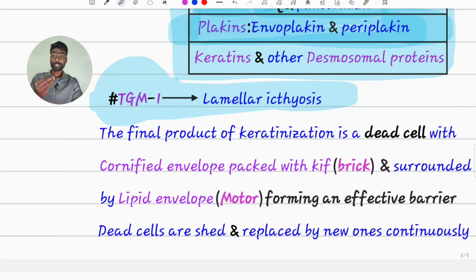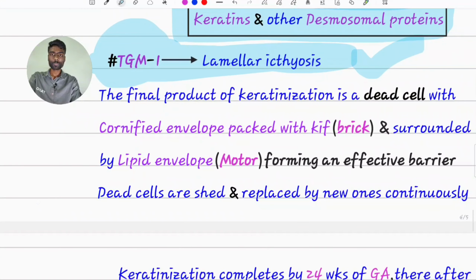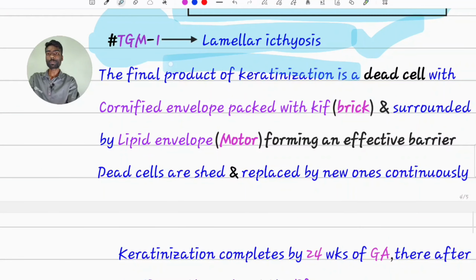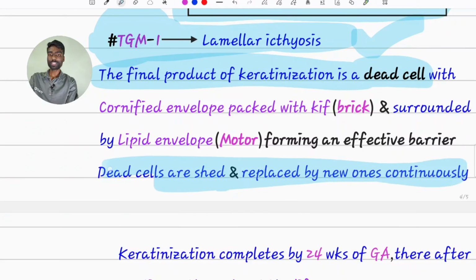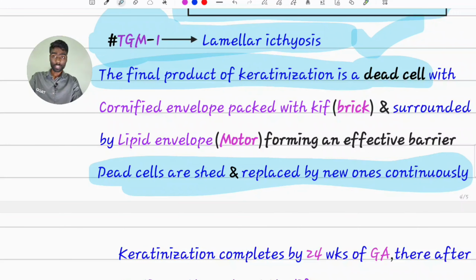Lamellar ichthyosis is less fatal and they can have a normal life, when compared to harlequin ichthyosis, where ABCA12 is defective, which is very fatal. Ultimately, the final product of keratinization is a dead cell, which will be shed and replaced by new ones continuously. Everything is temporary, nothing is permanent. If this cell has shed, another new cell will replace its place.